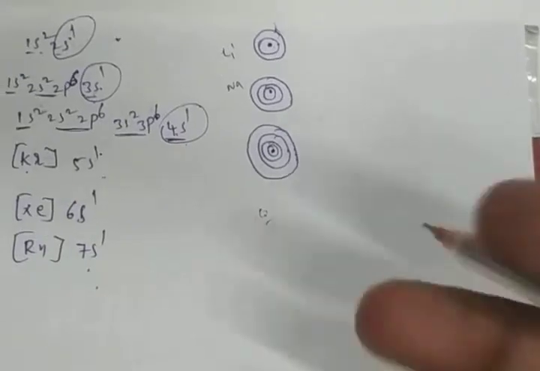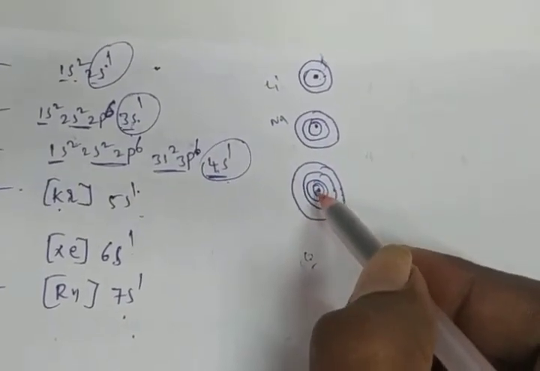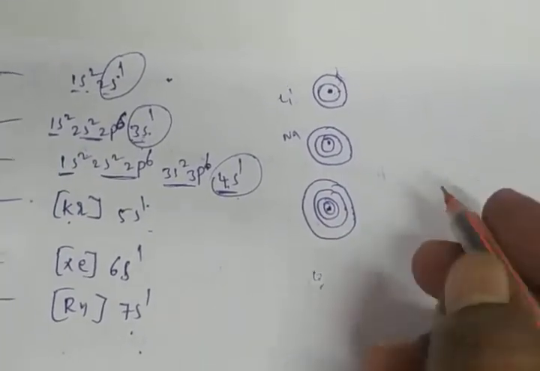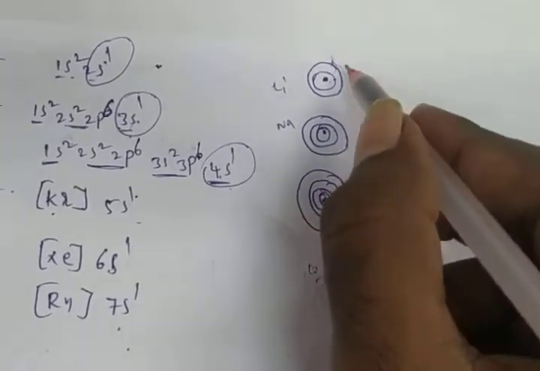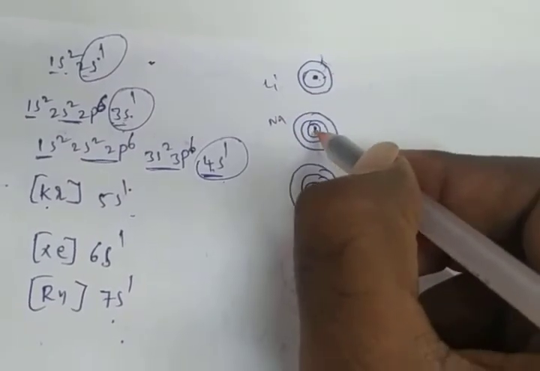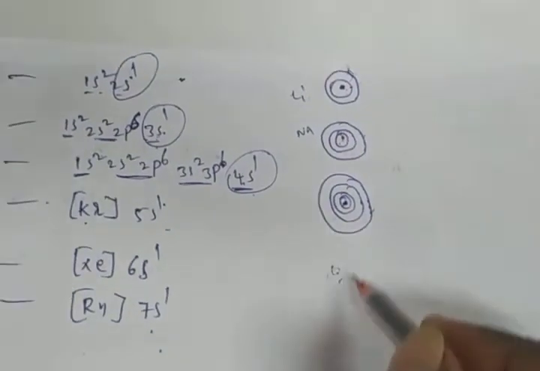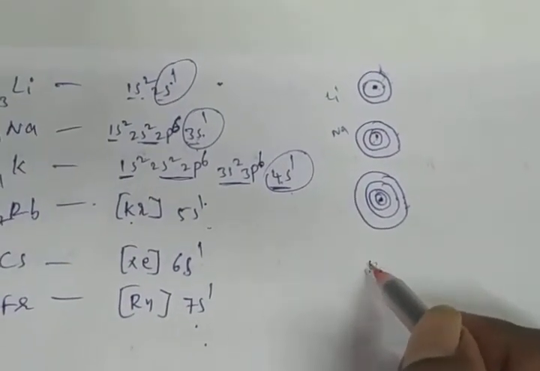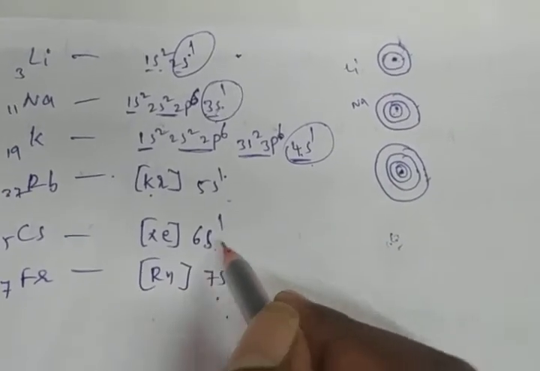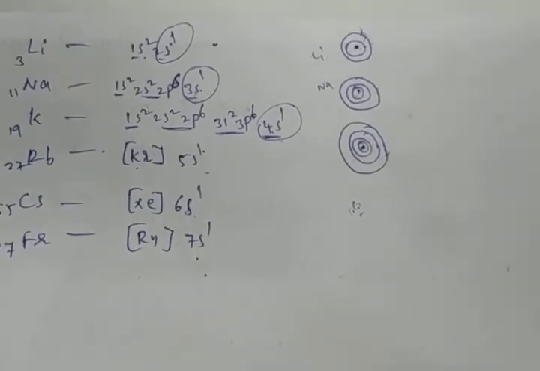Once we have to check what the nuclear charge is. Here at the center of the atom, the nucleus is there. This nucleus has an attraction force on the valency shell. From top to bottom, here nuclear charge is up to the second shell only. Here nuclear charge up to the third shell, here up to the fourth shell. For rubidium, nuclear charge up to the fifth shell, 5s1 is there. Here cesium 6th shell, here francium 7th shell.